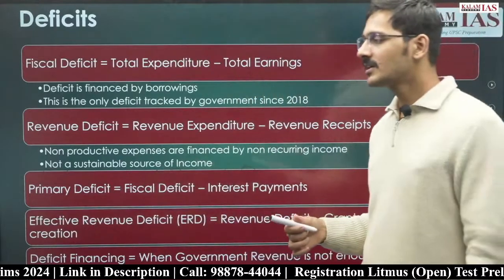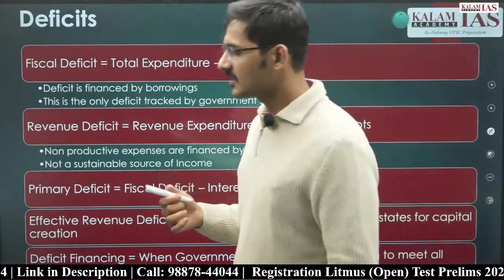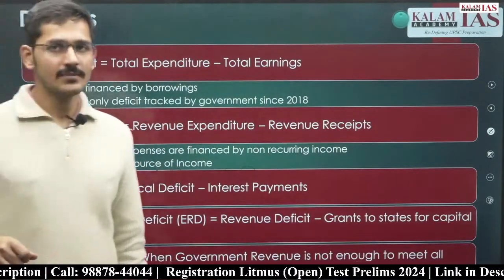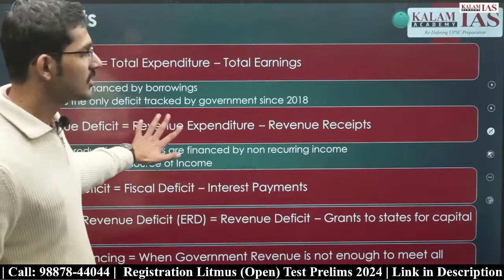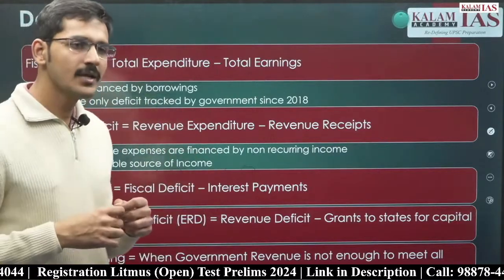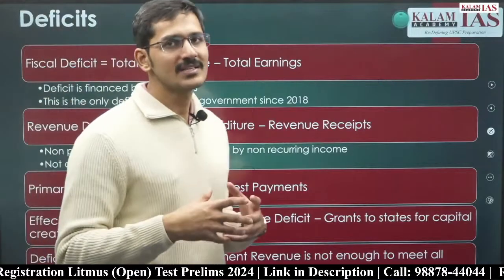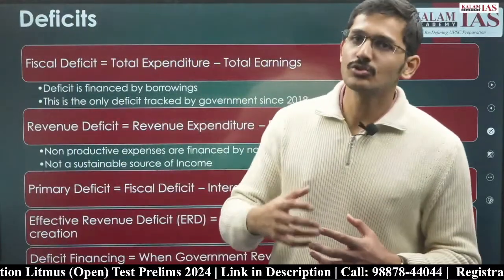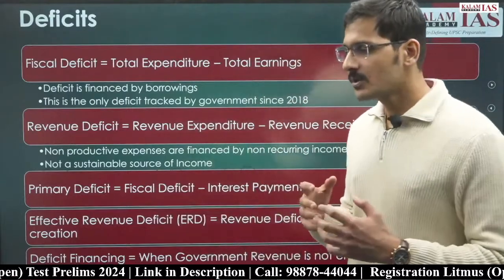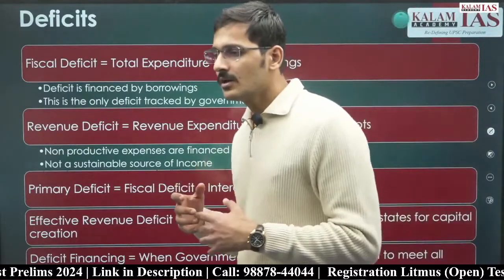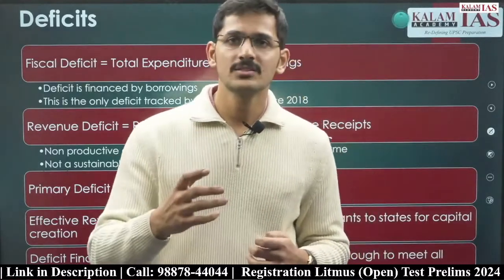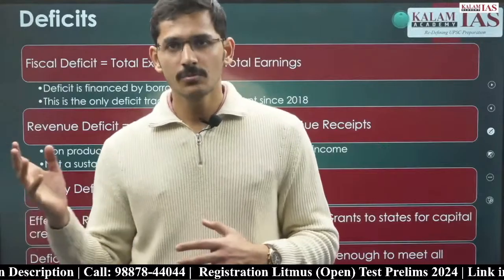Effective revenue deficit, इसको कैलकुलेट करने की जरूरत इसलिए पड़ी थी कि गवर्नमेंट जो भी रेवेन्यू एक्सपेंडिचर करती है, एवरी रेवेन्यू एक्सपेंडिचर इज नॉट नॉन प्रोडक्टिव इन नेचर. फॉर एग्जांपल, गवर्नमेंट हैज गिवन certain grants to the states for capital creation purposes. For example, government of India has given 100 crore rupees to the government of Maharashtra to build tracks for the bullet train.